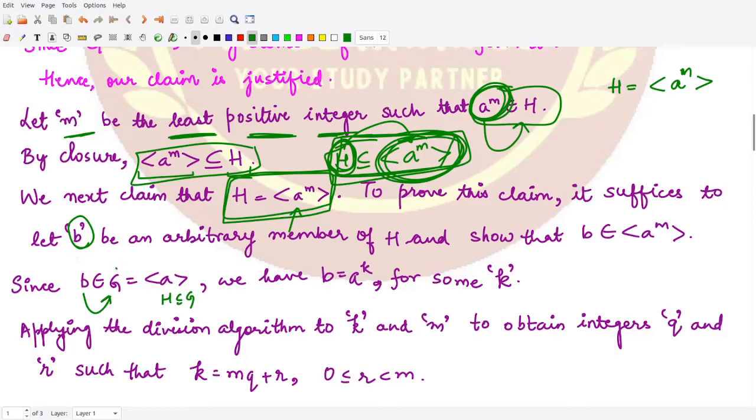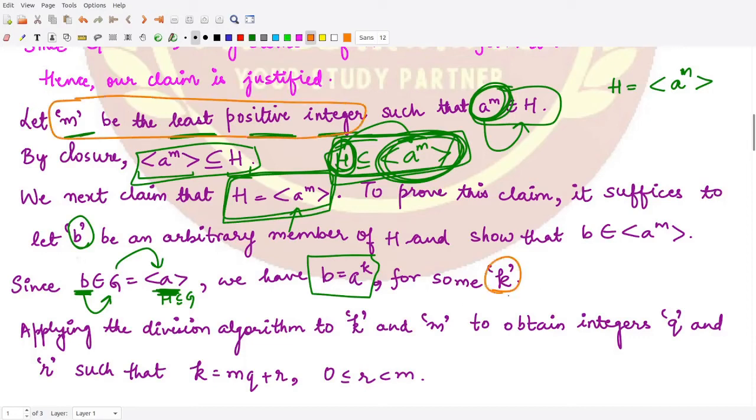Right? And G is of this form, which is generated by the element A. So that means the element B could be written as some power of this element A. Let's call that power K. K could be anything. So we have written B in the form A raised to power K. Now we have this M, which is the least positive integer, and we have this K, which is some number.